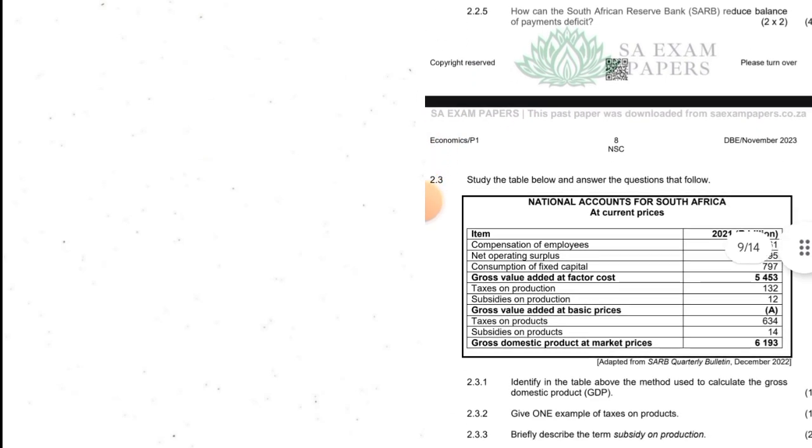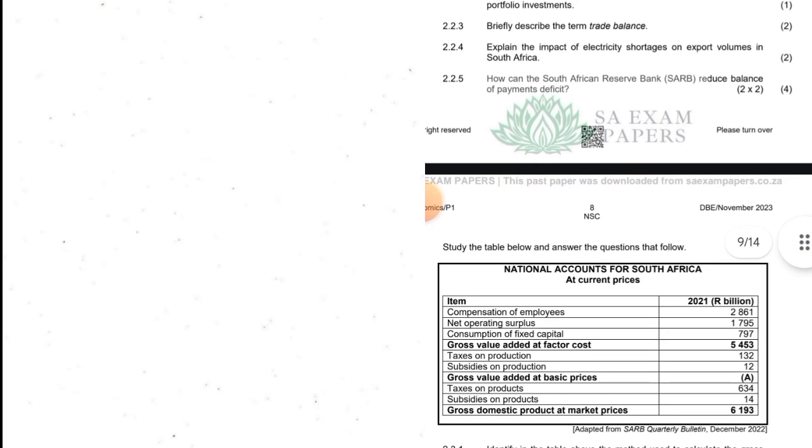2.2.4, explain the impact of electricity shortages on export volumes in South Africa. Export volumes will decrease as production of goods and services is disrupted during the power cuts. Some businesses may decide to disinvest or pull out of the economy, leading to fewer businesses producing goods and services, and exports will decrease. Okay, guys. 2.2.5. How can the South African Reserve Bank reduce the balance of payment deficit? How can they do that?